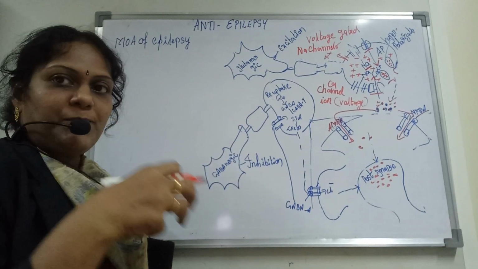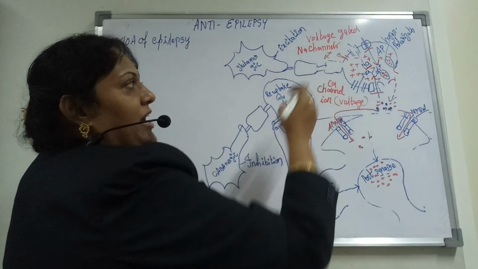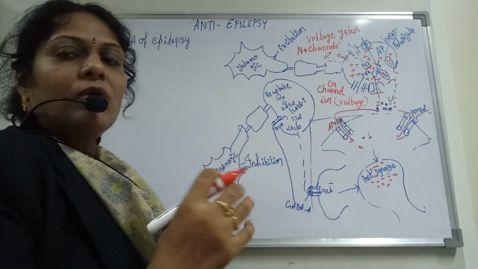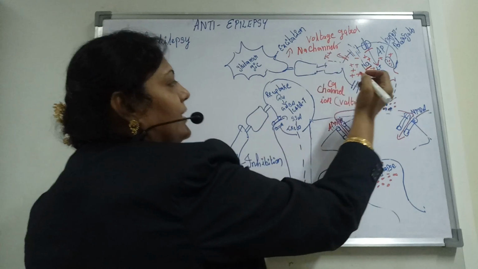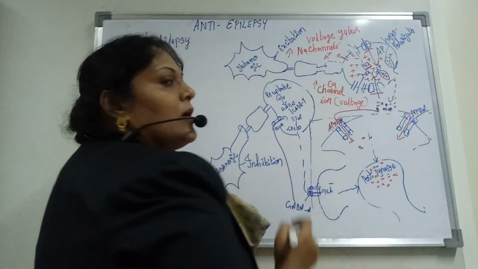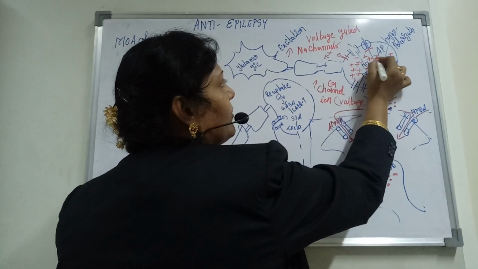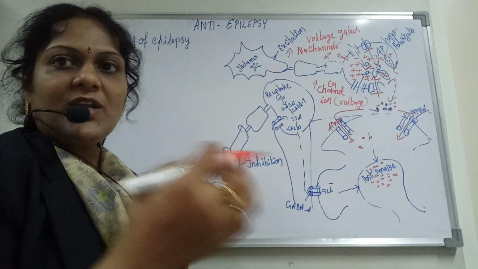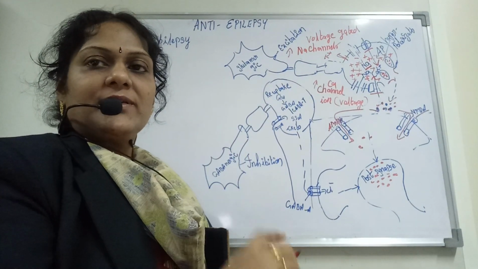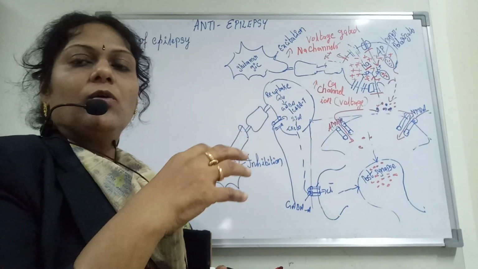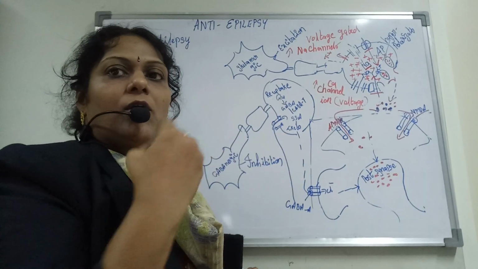But in epilepsy, the calcium and potassium which have been submitted more and more will be higher in amount. So the potassium channels will increase, the calcium channels will increase. All the plus ions will be more and more, and the synapse is always filled with positive ions. So there will be some lightning, some spark, some firing in the neurons, and it becomes more and more excited and may not be controlled back.